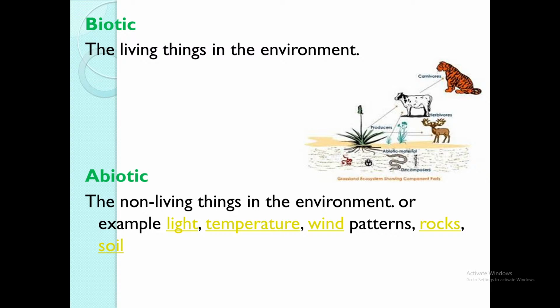On the screen, they are giving you other examples of the abiotic: light, temperature, wind pattern, rocks, and of course soil. As for the biotic, all of those animals that you're seeing in the picture would be examples of biotic.